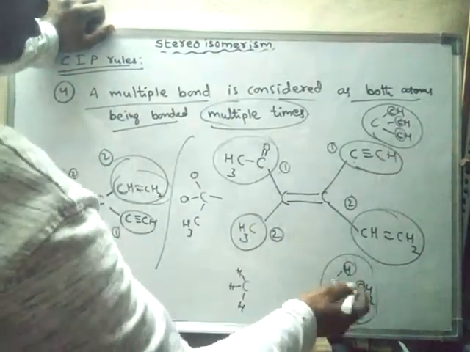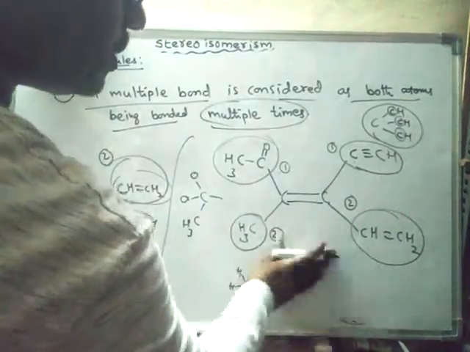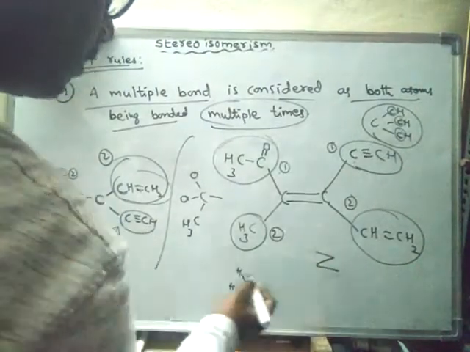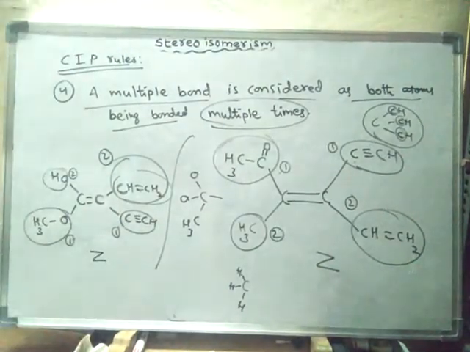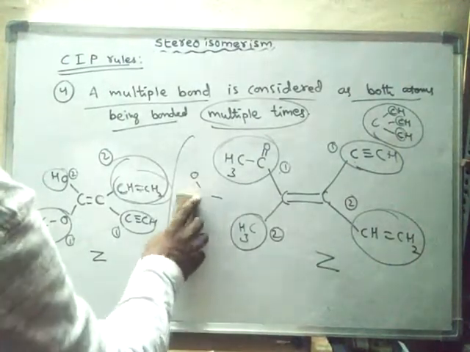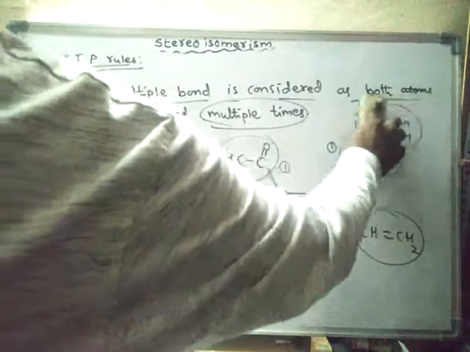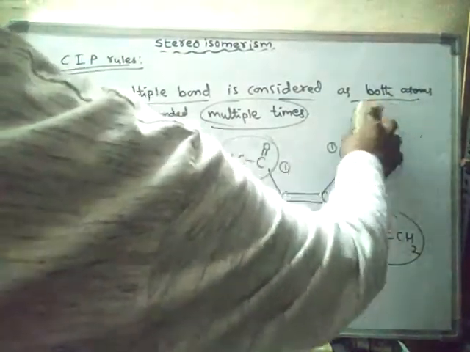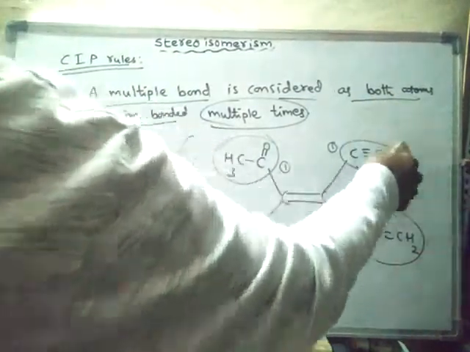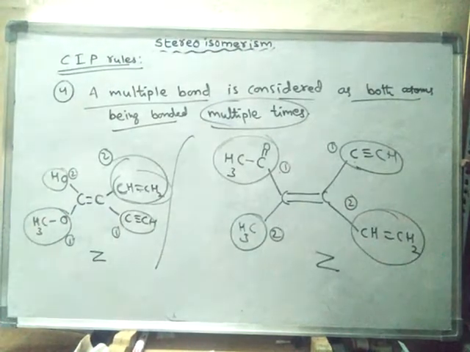Hence it is Z configuration, or Z isomer. So like this, whenever a multiple bond comes, we have to consider both the atoms as being bonded multiple times.